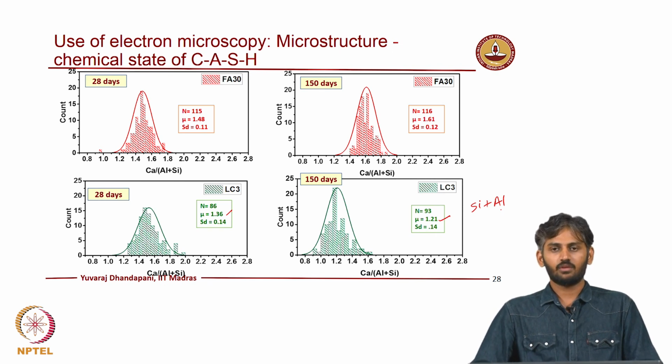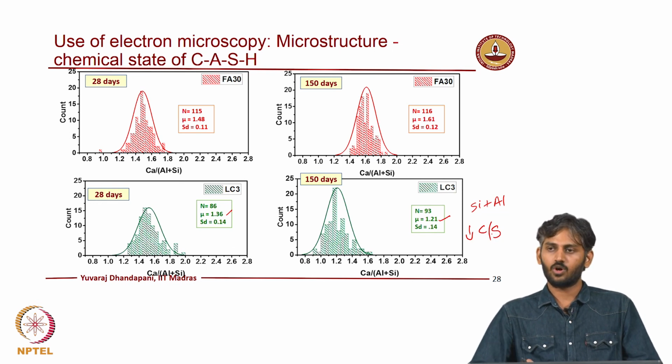For instance, when you have a decalcification kind of mechanism, for instance removal of calcium on exposure to sulfates or carbonates, in those conditions systems with lower calcium to silica ratio tend to lose calcium much faster, because there is less calcium buffering in the CSH itself, right. Such fundamental information can be understood by doing the chemical composition analysis.